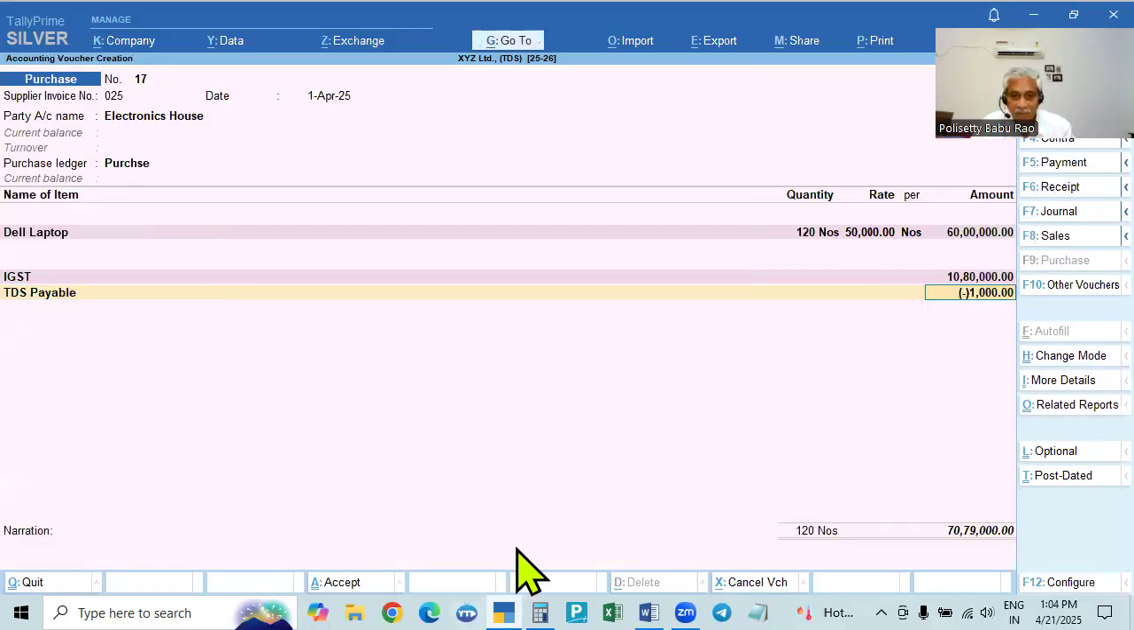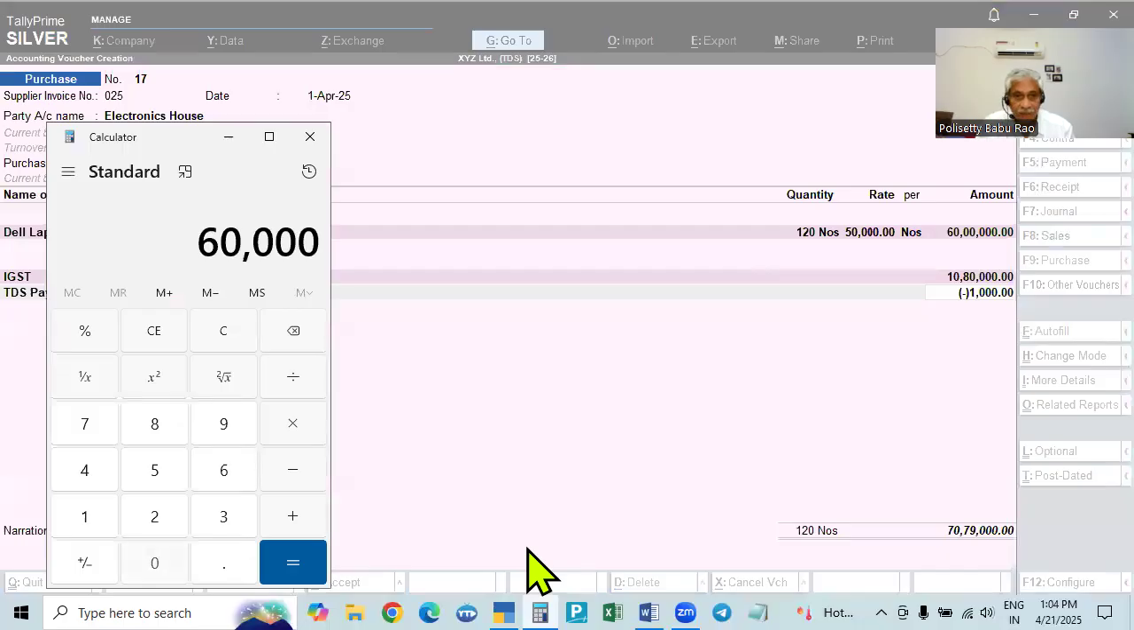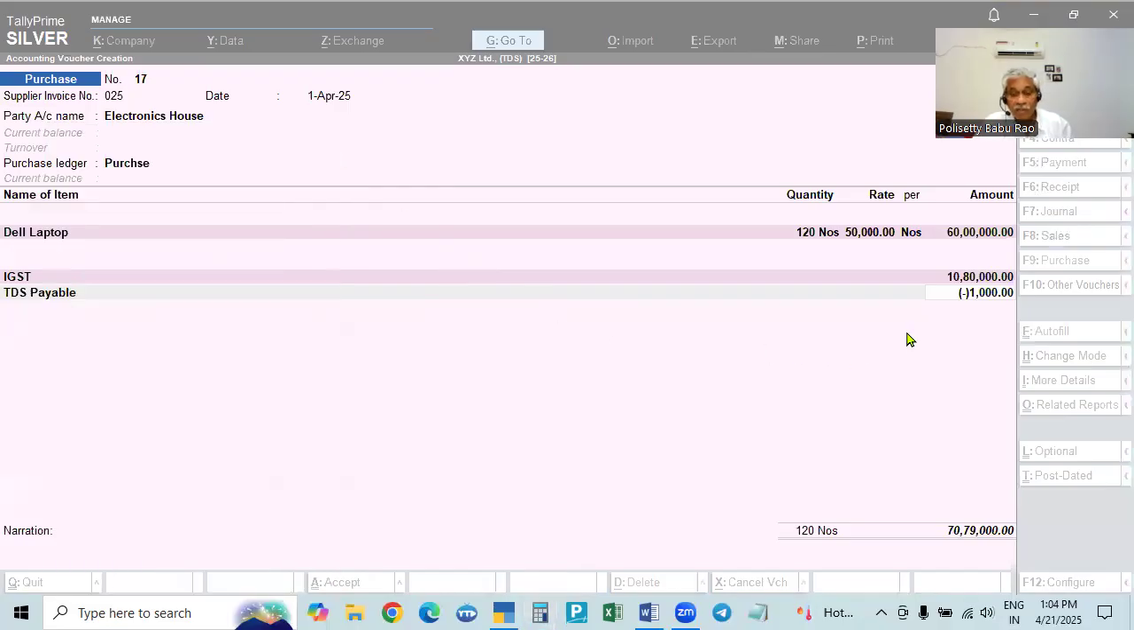So 60 lakhs is the amount. 60 lakhs minus 50 lakhs is exempted, so the balance is 10 lakhs. 10 lakhs into 0.1%, so 1,000 rupees is deducted. Suppose the PAN number is not given, the deduction is 5%, so 10 lakhs into 5% means it will be 50,000.